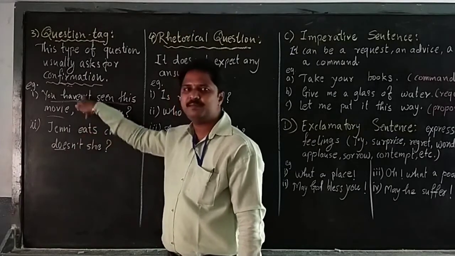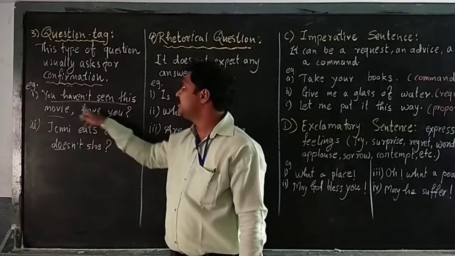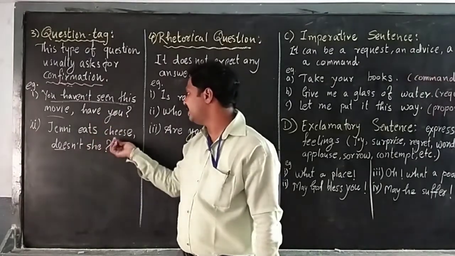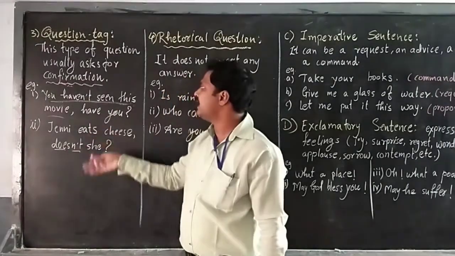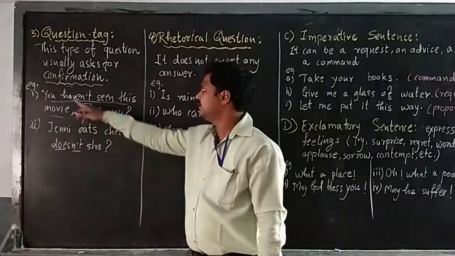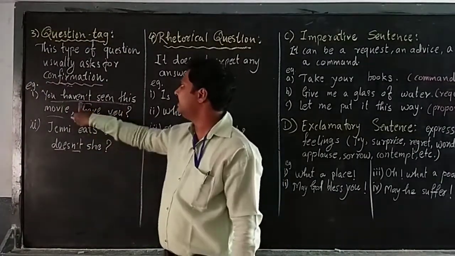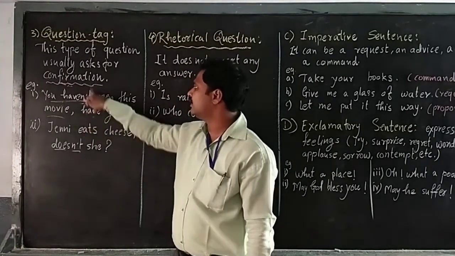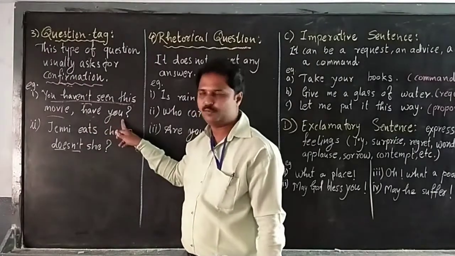See the tense of the sentence. If the sentence is positive, then use the word not here. If the sentence already has the word not, do not use not here. In "You haven't seen this movie," have not is used, that's why for confirmation we use the words have you.